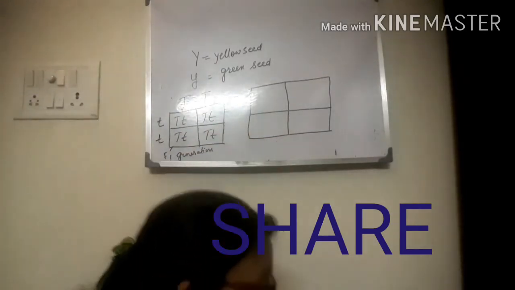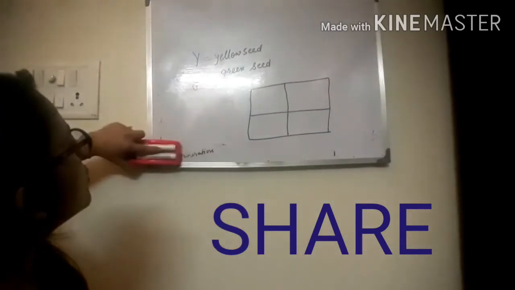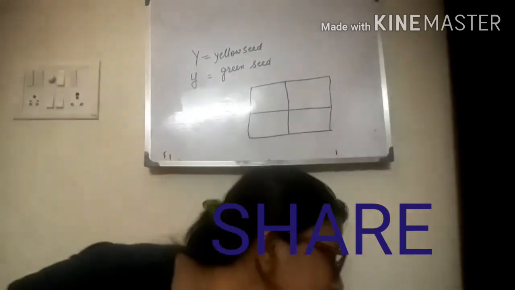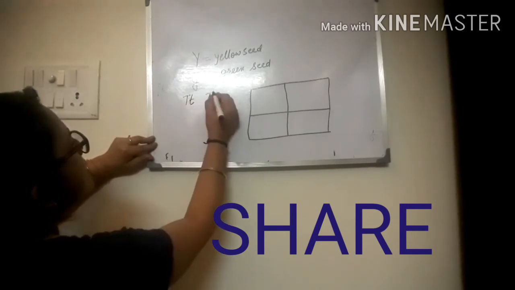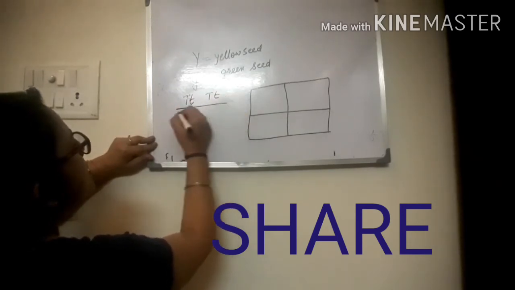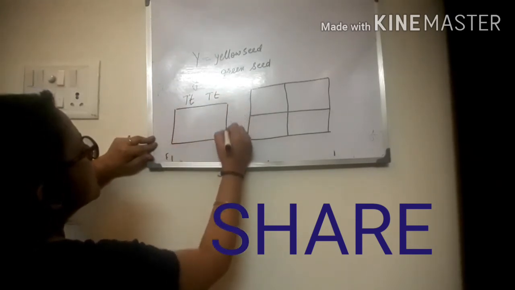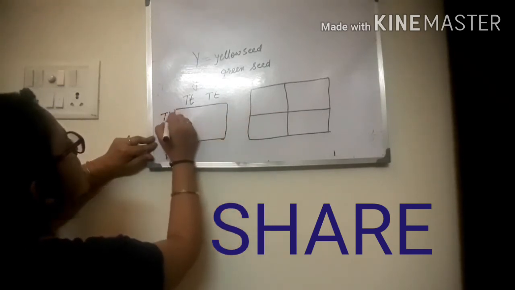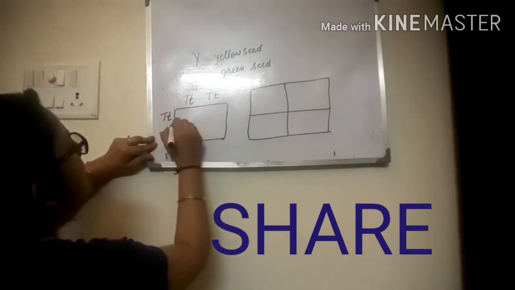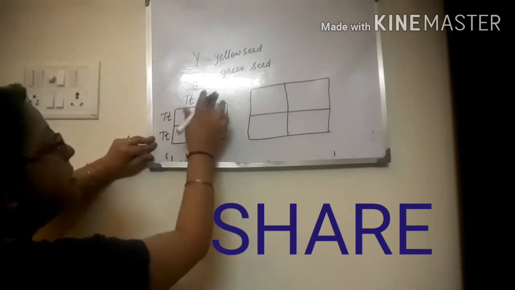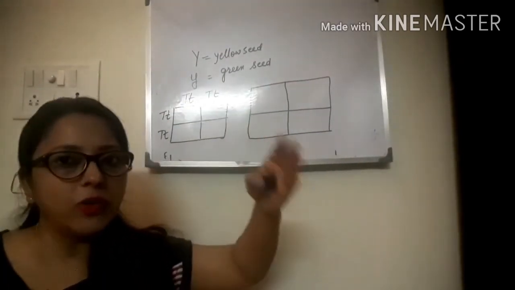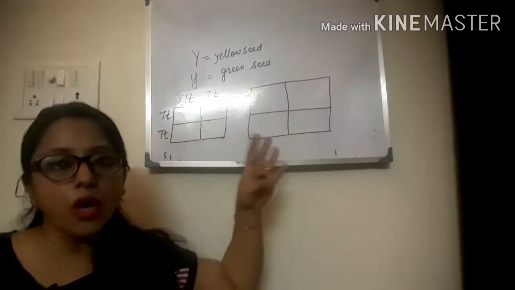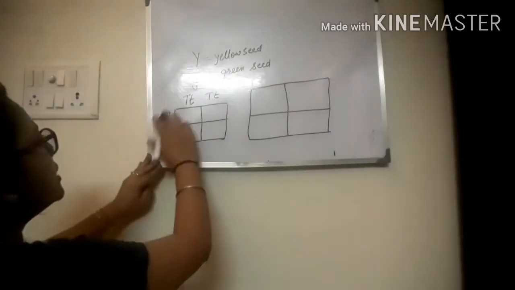Now the second generation, F2 generation. In F2 generation, self-pollination takes place between the same trait, because genotypically we are getting capital T small t, but phenotypically it was all tall.